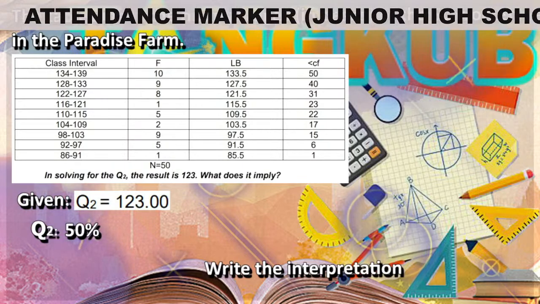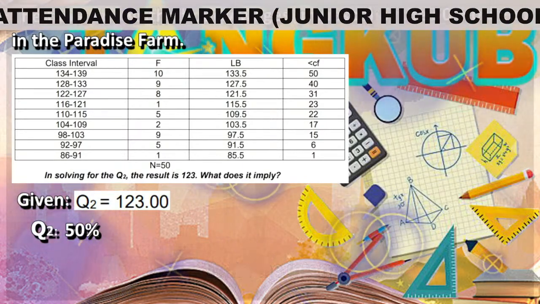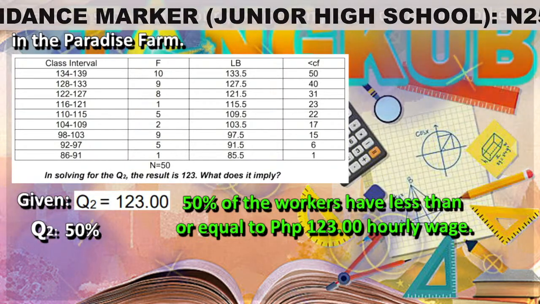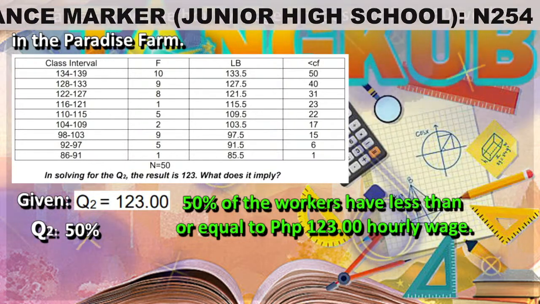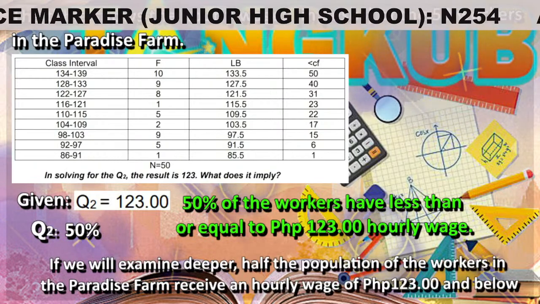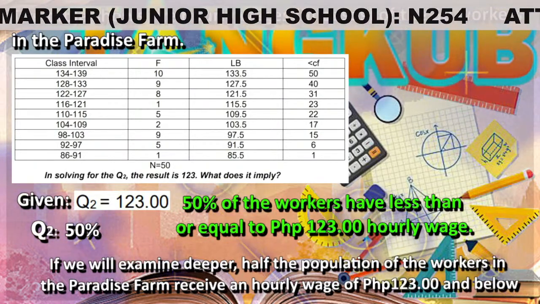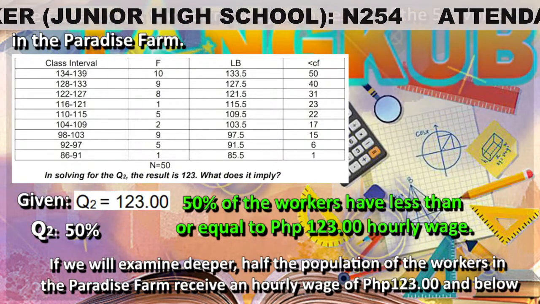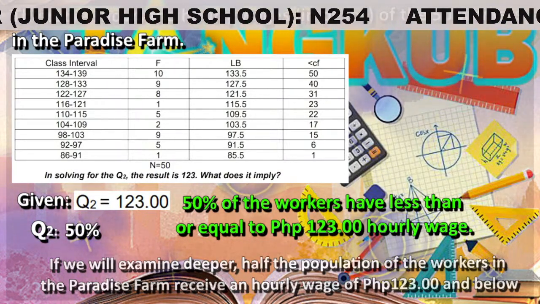Now, let us write the interpretation. This means that 50% of the workers have an hourly wage of 123 pesos and below. If we examine deeper, half the population of the workers in the Paradise Farm receive an hourly wage of 123 pesos and below.